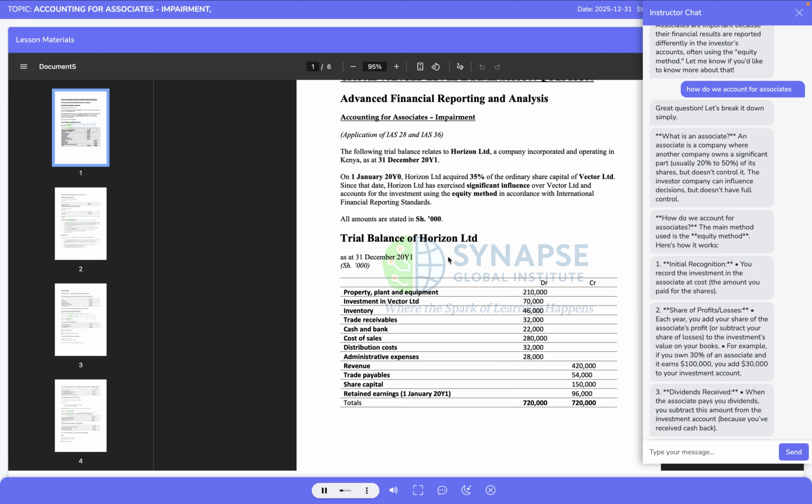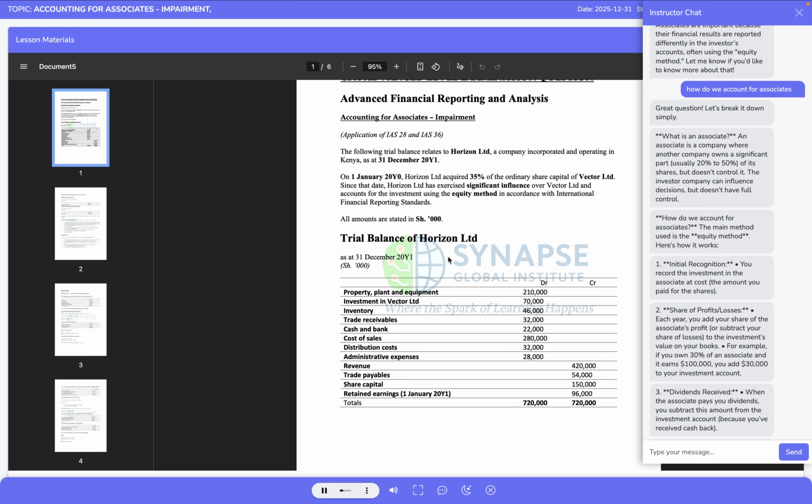Rather than consolidating line by line, we are first presented with the trial balance of Horizon Limited as at the 31st of December 2021. On the debit side, Horizon Limited reports property, plant and equipment of 210,000, an investment in Vector Limited of 70,000, inventory amounting to 46,000, trade receivables of 32,000, and cash and bank balances of 22,000.